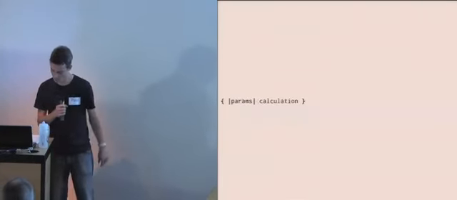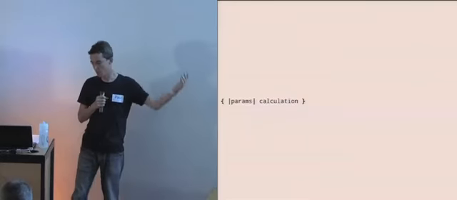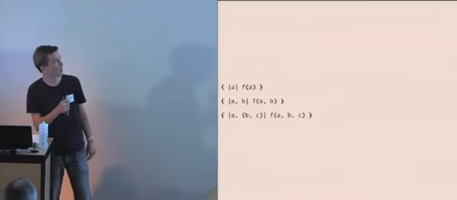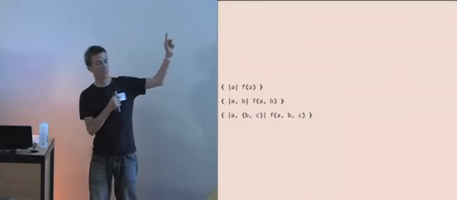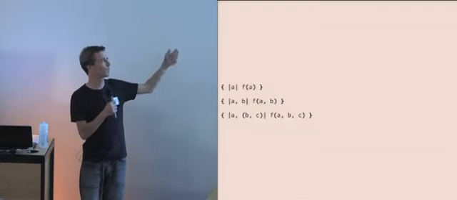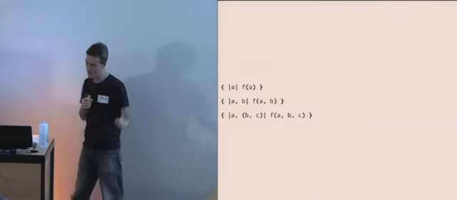They take some parameters and they return a value. You'll see different kinds. They're all parameters and a calculation. You could have one parameter, two parameters. They might even have some nested parameters, and we'll see an example of that later if you iterate over a hash with inject, for example.